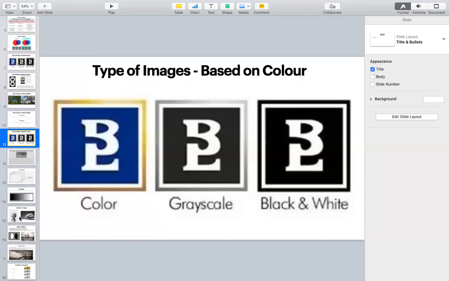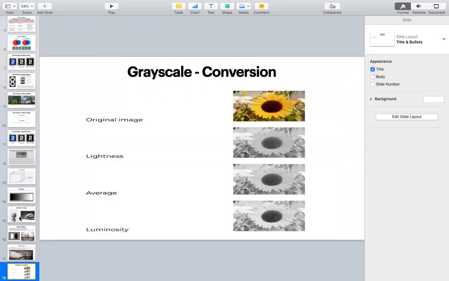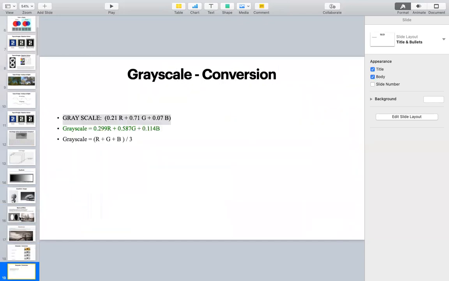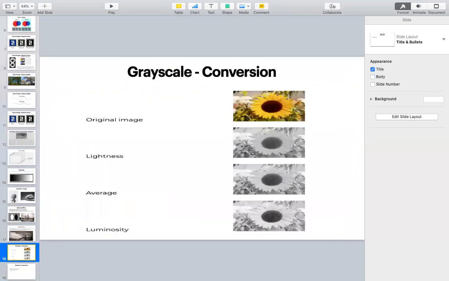Anybody not able to understand these terms? Color, grayscale, black and white. What is meant by monochrome? And other than that, color also has some other characteristics which impact the color image. One is light, luminosity, and brightness, contrast, and all those things that we will discuss. These are some of the attributes of an image.